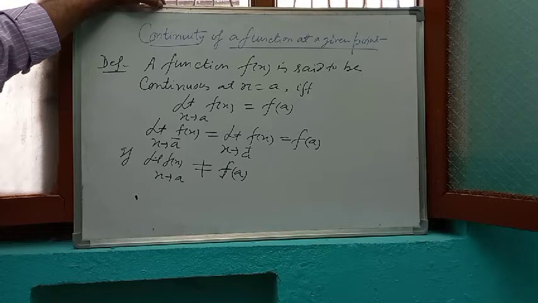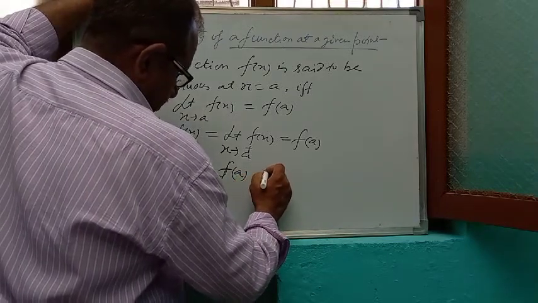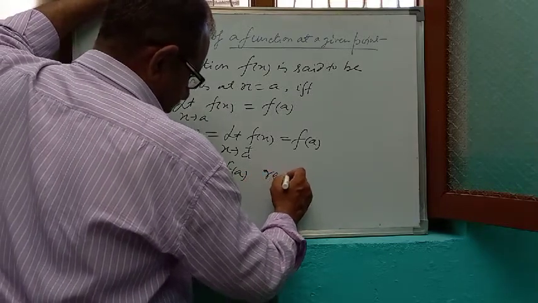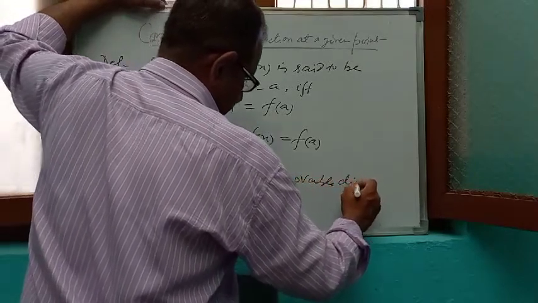And this discontinuity is known as removable discontinuity.